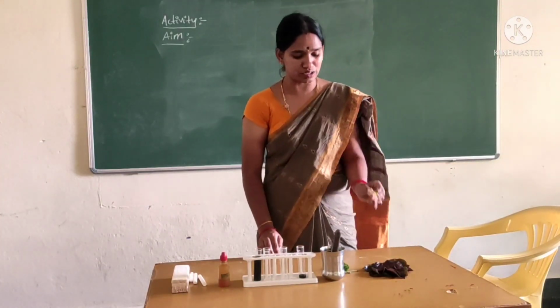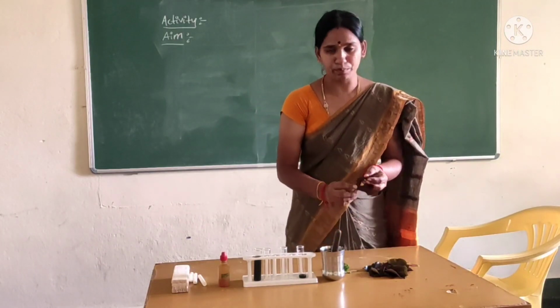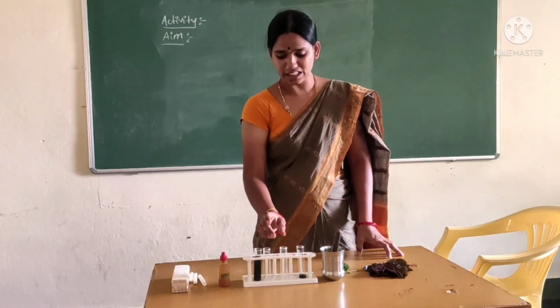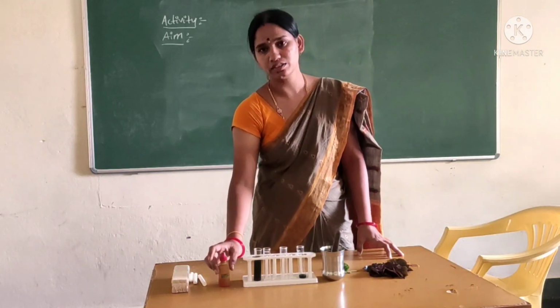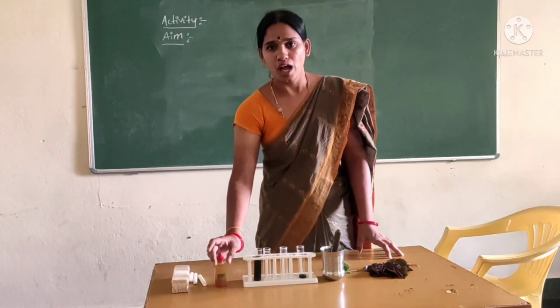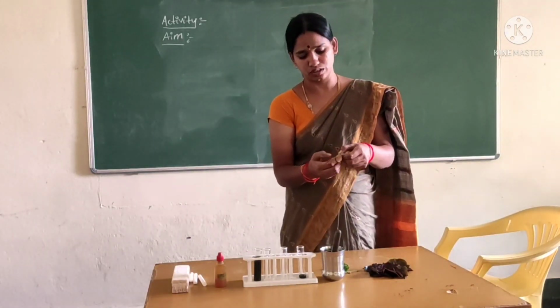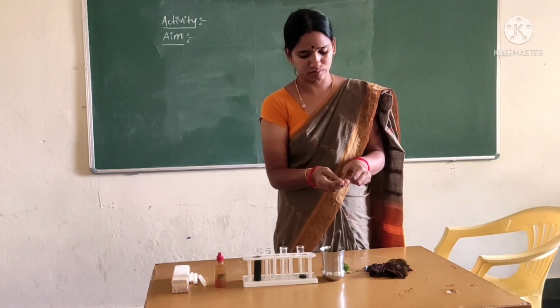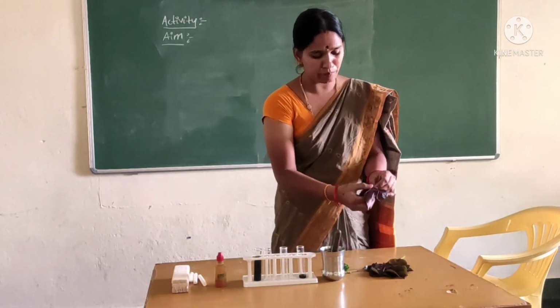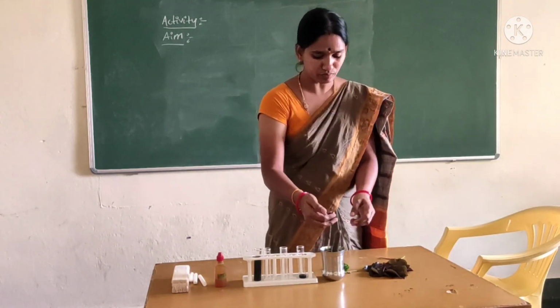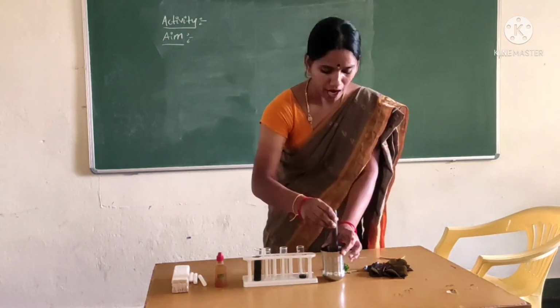What do we need for this experiment? Some red color leaves and some brown color leaves, a blender, test tubes, and iodine solution. Now take red color leaves and some brown color leaves. Blend them.